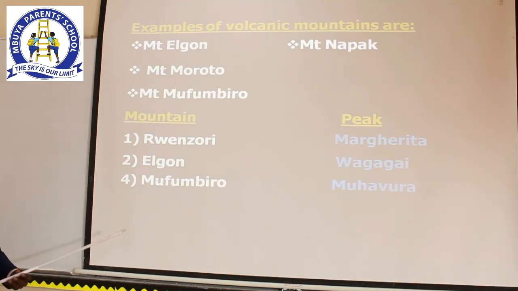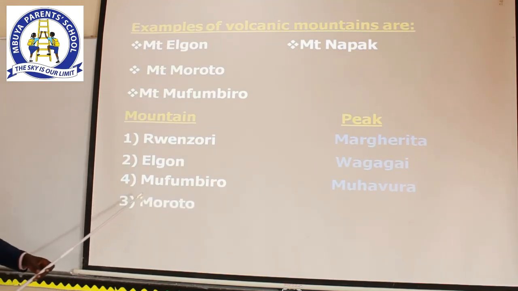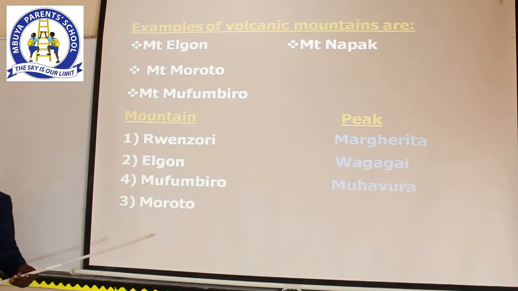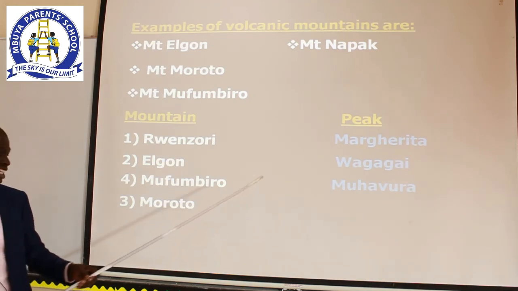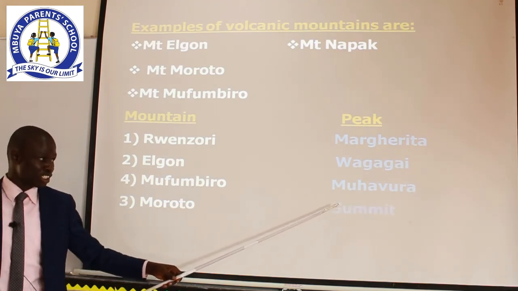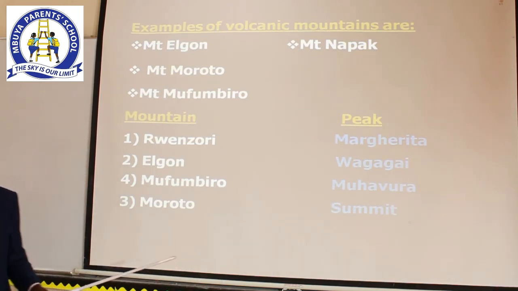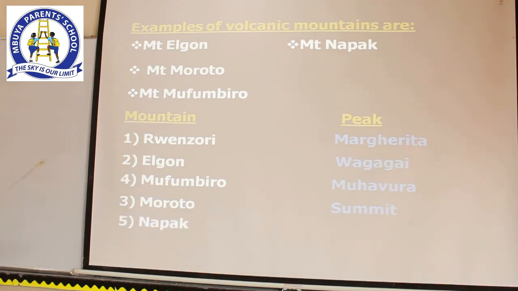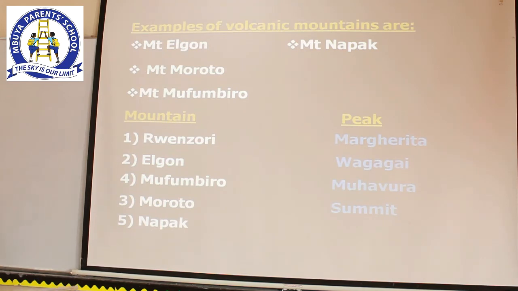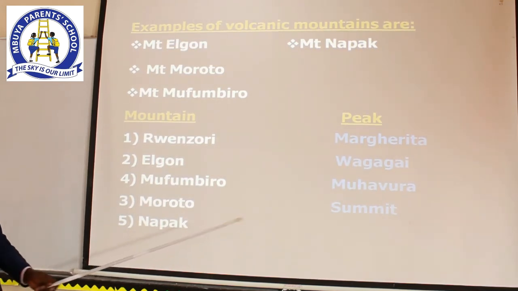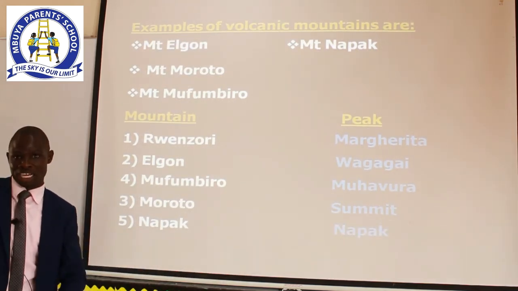The last one is Moroto, which has its highest point named Summit. And then the last of all is Napak, and its peak will remain as Napak.